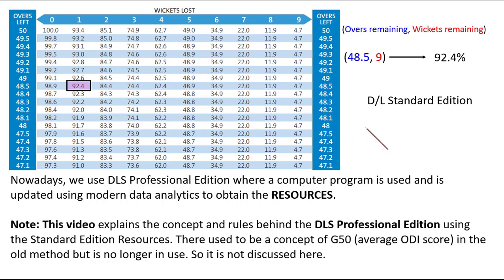But in this particular video, since we do not have that particular table, which we use nowadays, we shall be satisfied with this particular table, the DL Standard Edition. Now, one more thing. The DL Standard Edition also used the concept of G50, which was the average ODI score. But now, since 2004, this concept of G50 is not used. So we are not going to discuss this in the table, in this video.